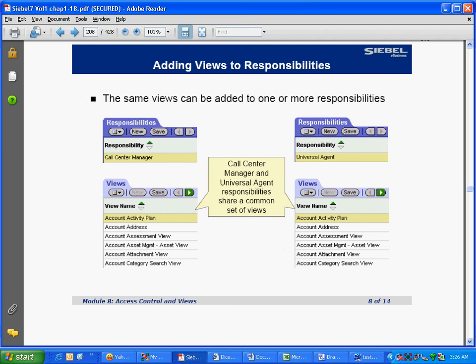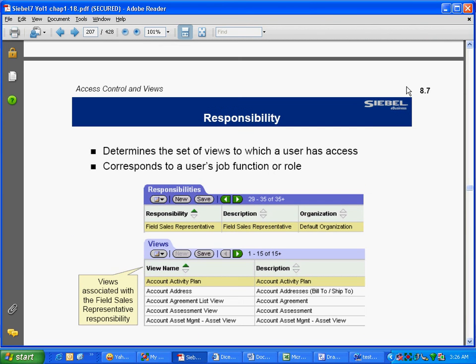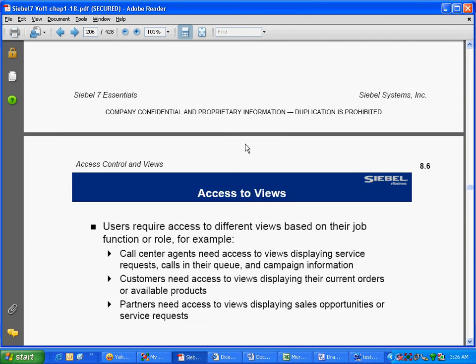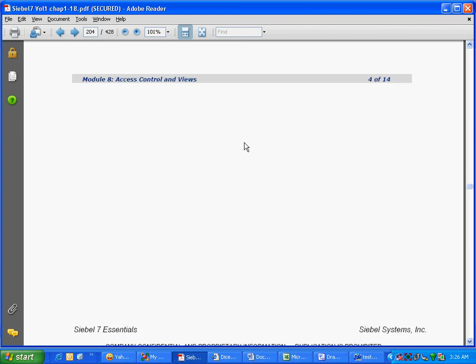The same views can be added to one or more responsibilities. Let's say someone has access to desktop sales, another has access to desktop service, but account and contacts views will be common. So obviously you have to make these views a part of two responsibilities. Without this functionality, you are really saying that everybody is working on an island, right? It is a set of views to which a user has access, corresponding to a user's job function or role. So I covered responsibility in detail till this point.